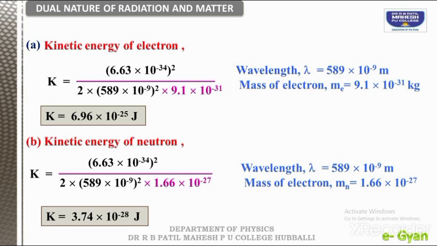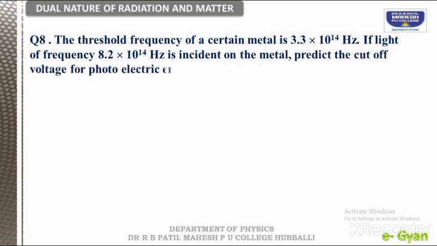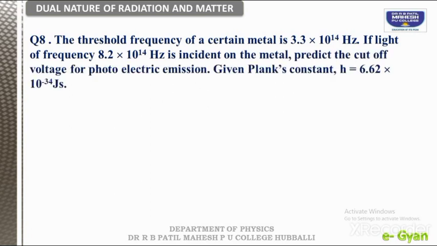Okay students, we will continue with the next question in this session. That is question number 8. The threshold frequency of a certain metal is 3.3 into 10 to the power of 14 Hertz. If light of frequency 8.2 into 10 to the power of 14 Hertz is incident on the metal, predict the cutoff voltage for photoelectric emission. Given Planck's constant h is equal to 6.62 into 10 to the power of minus 34 joule second. So here prediction is there. Just don't predict, students. Please calculate and tell me the answer.